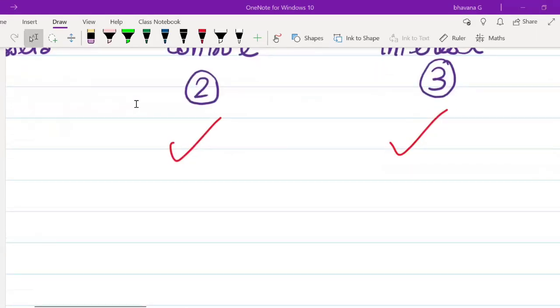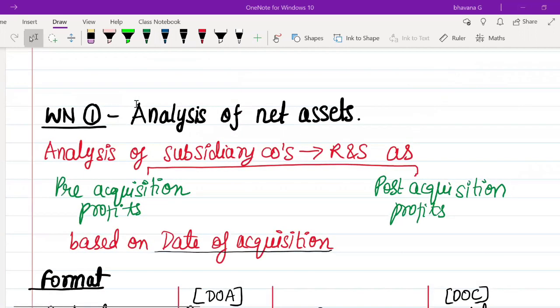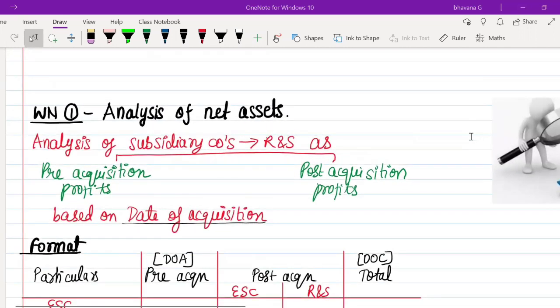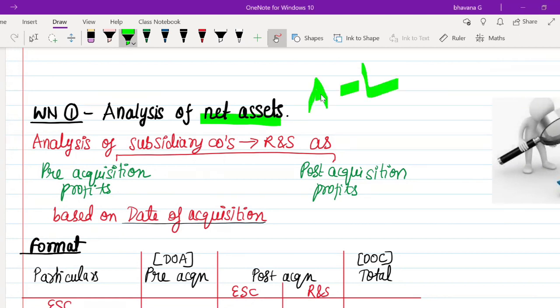So now we are starting with our working note number 1, which is nothing but the analysis of net assets. First we have to understand something known as net assets. So what is net assets? Can someone tell me how you usually find out net assets? Net assets is found by doing assets minus liabilities.